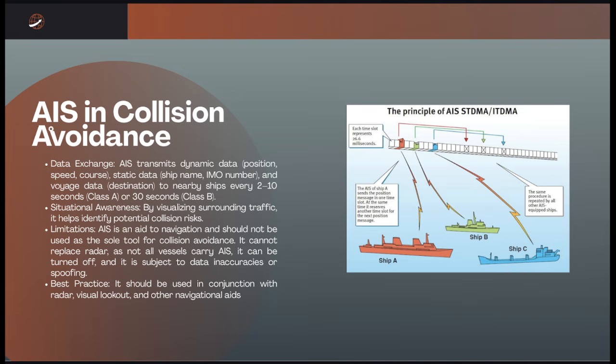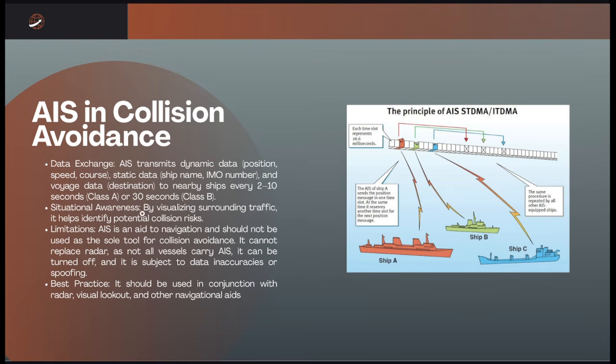So AIS in collisions avoidance. So as part of data exchange, the AIS transmits dynamic data, like the position, speed and course, static data, which is the ship name, IMO number, and then the voyage data, which is the destination, to nearby ships every 2 to 10 seconds.